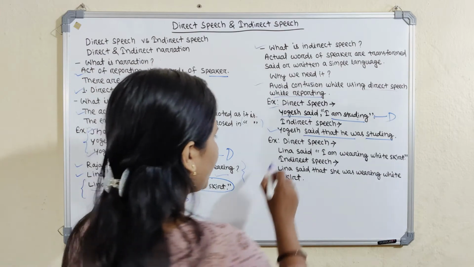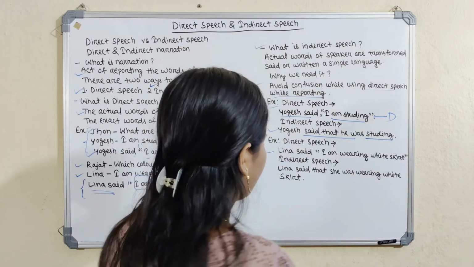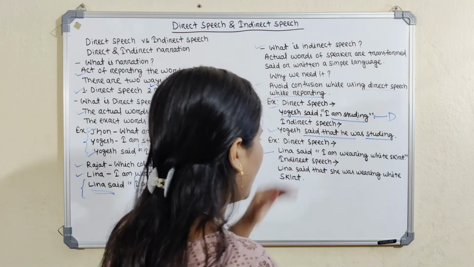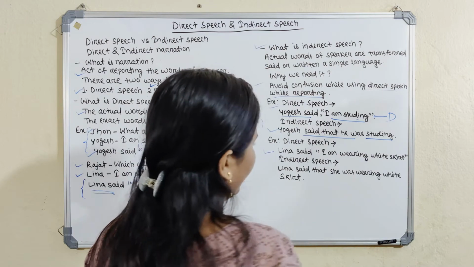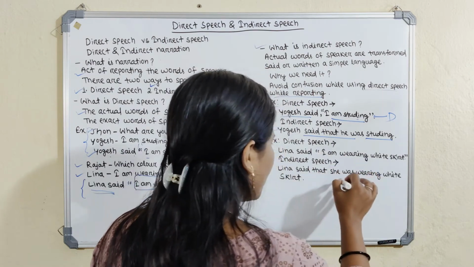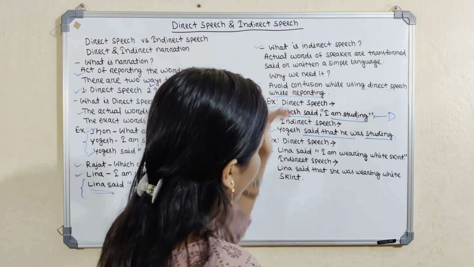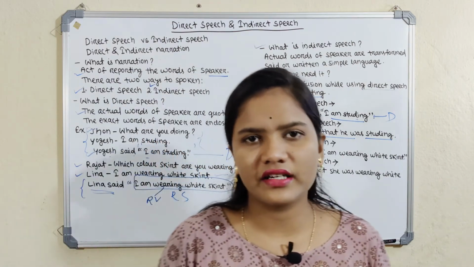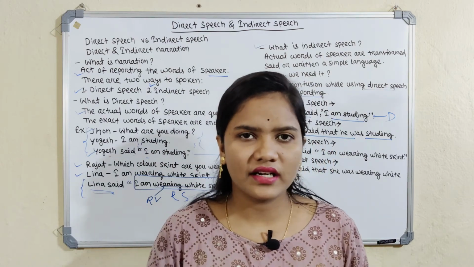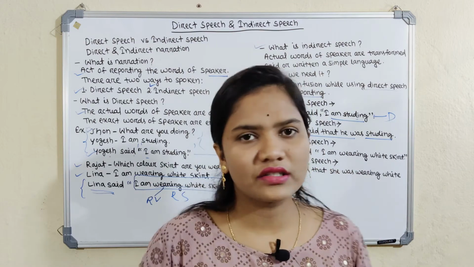Let's take one more example. Lina said, I am wearing a white skirt. This is direct speech. If we convert it from direct to indirect speech: Lina said that she was wearing a white skirt. Here also the tense is changed and the inverted commas are gone. This is the difference between direct speech and indirect speech. Today we simply learned the definitions of direct speech, indirect speech and narration, and what they look like.